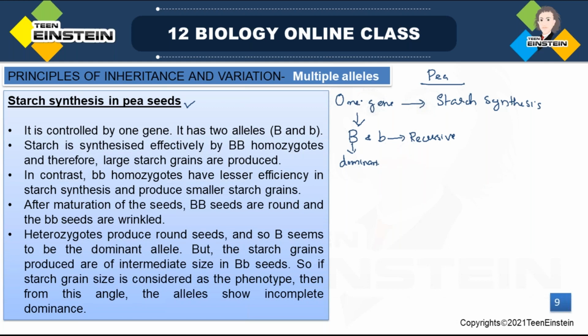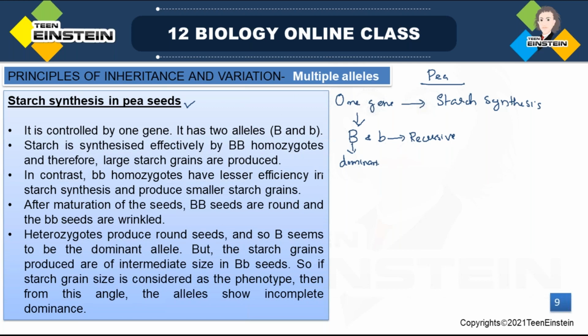So here, one gene helps in starch synthesis in pea plant or pea seeds, and you can see that this one gene has two different alleles: capital B, that is the dominant allele, and small b, that is the recessive allele. When this dominant allele B comes in homozygous condition, then starch synthesis is effective.